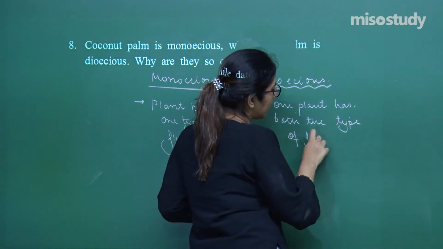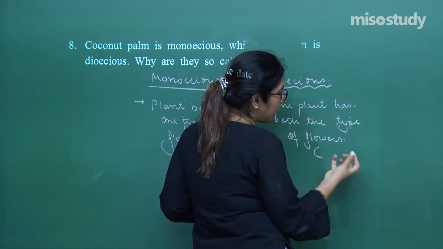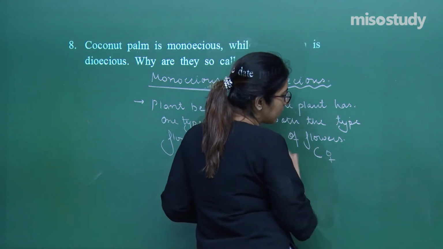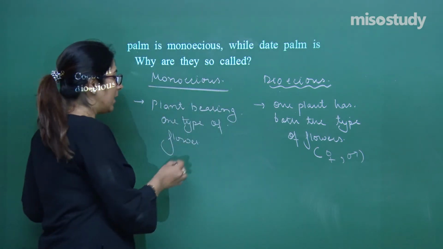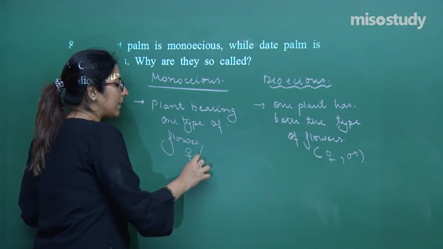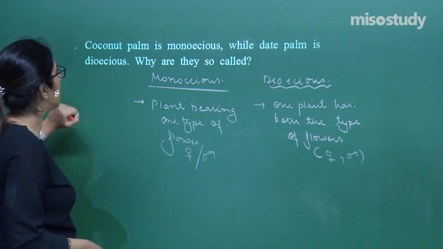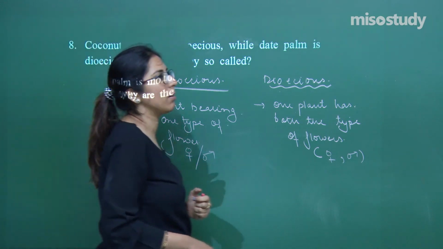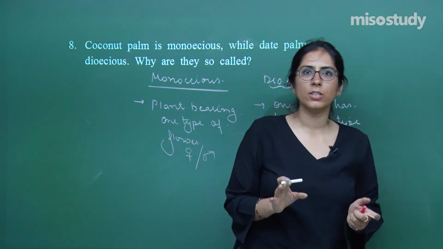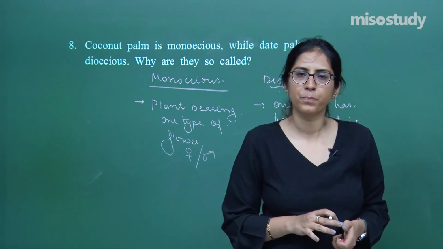So here, both the types of flowers, that means the parent plant is having the female structure as well as the male structure, whereas in this case either they will be having female structure or male structure. So this is the difference between monoecious and dioecious. Coconut palm is the right answer in this case, and second is a date palm. So all these terminologies should be clear to you with specific examples, right.